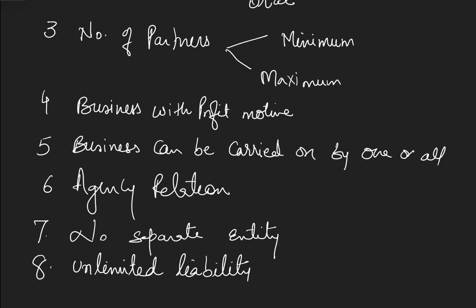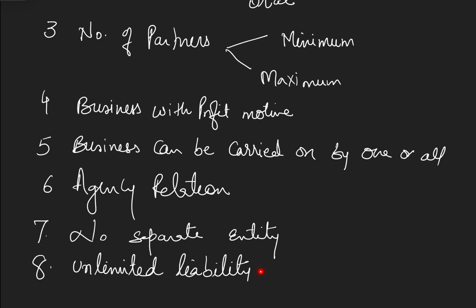Next, there is no separate legal entity, means the partners and the firm are considered as one entity. There is no difference between the two because the liabilities taken by the firm are to be paid by the partners also.